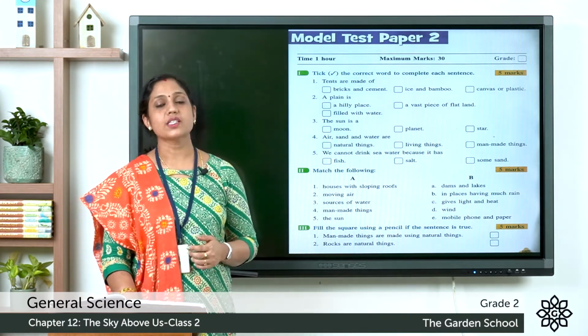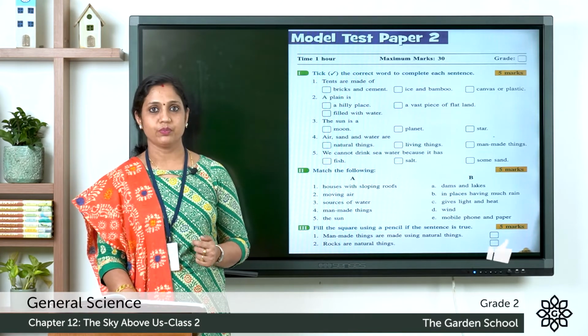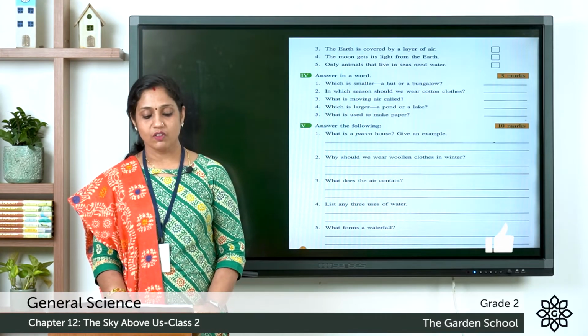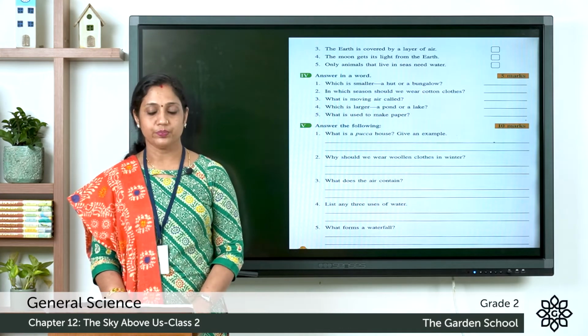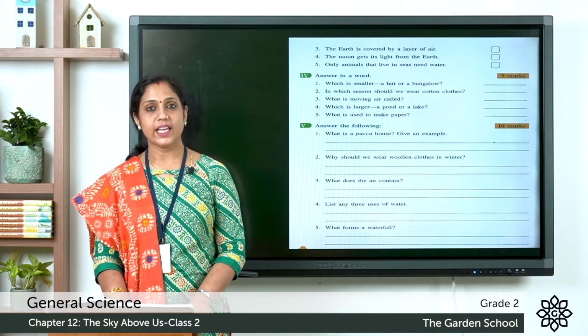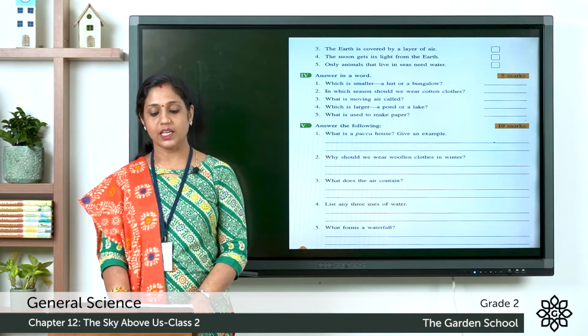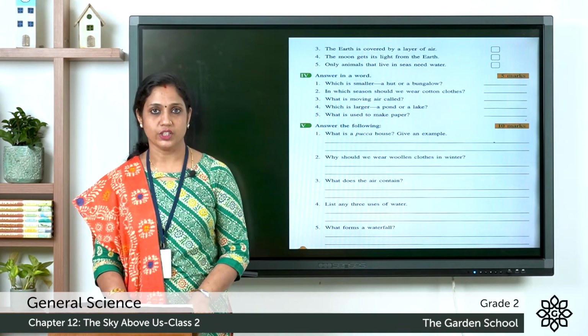Second one, rocks are natural things. Moving on to the third question. The earth is covered by a layer of air. Fourth one, the moon gets its light from the earth. Fifth, only animals that live in seas need water.